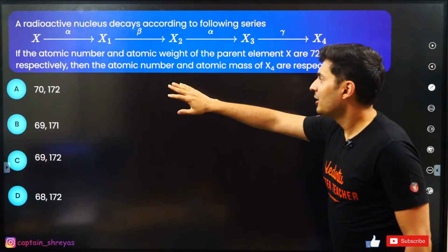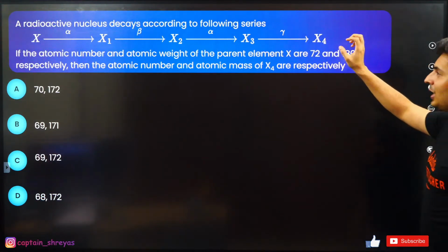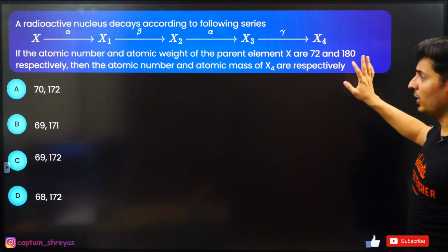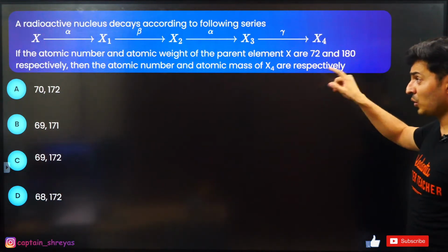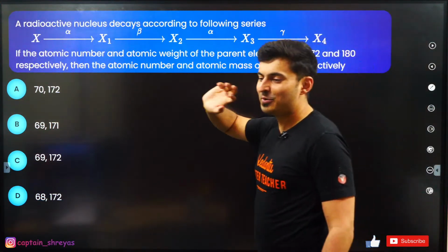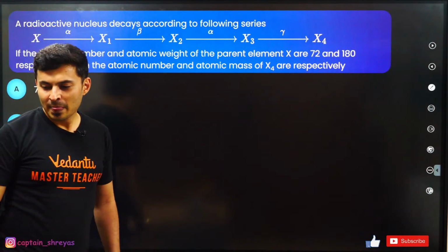I think this will be answered by everyone. There is an element which is undergoing alpha decay, then beta decay, then alpha decay, then gamma decay. If the original nucleus had 72 protons, 180 was the mass number, the question is, what is the final mass number and atomic number of this element? Everybody should be able to give this. Cricket Hawa saying B, okay.